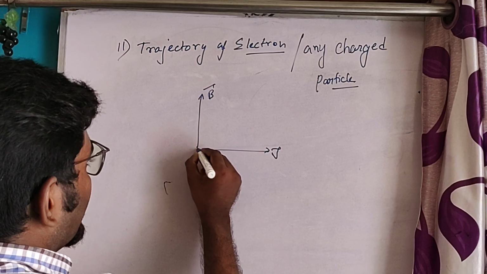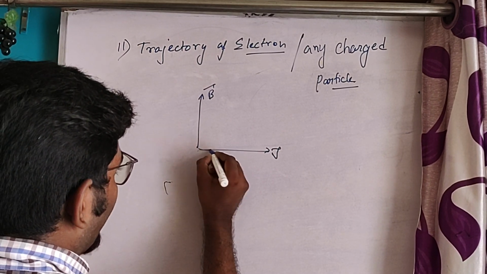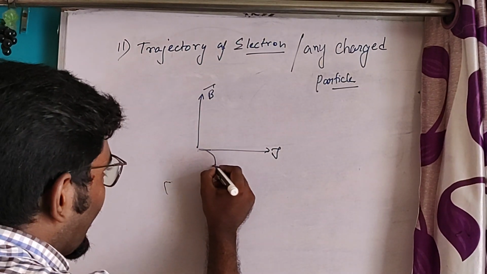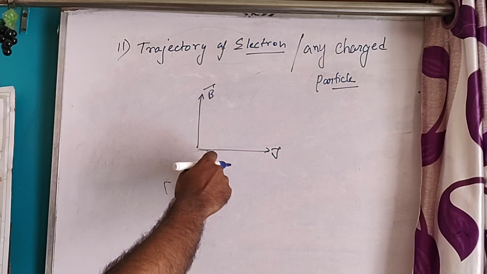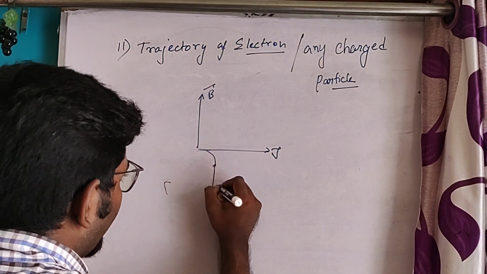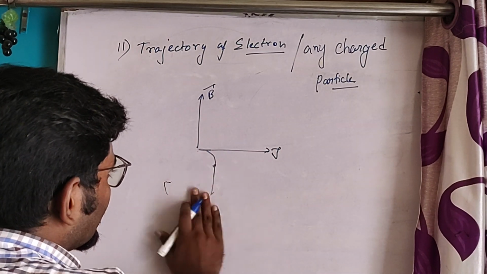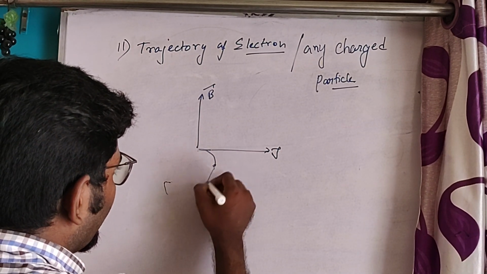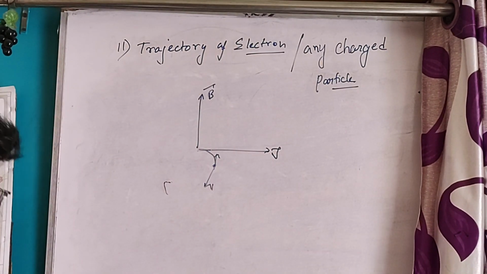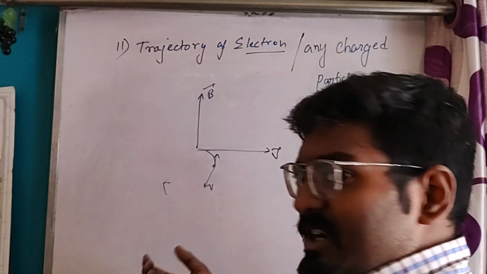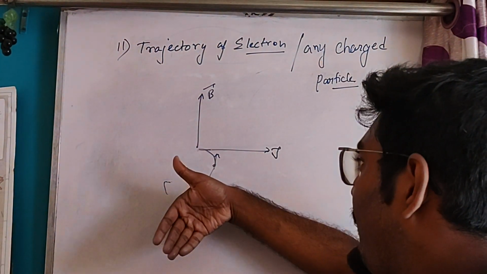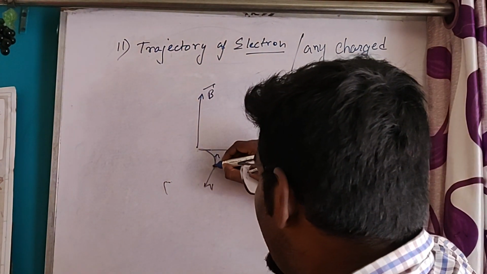As the charged particle moves from the origin along V, it will experience an outward force, so it will come outward. Again, at this point, the velocity is in this direction, V, and B is perpendicular. So the direction of the force will be V cross B, in this direction.